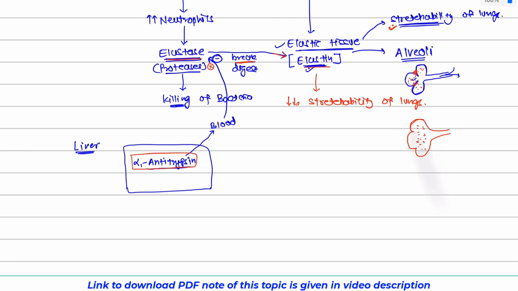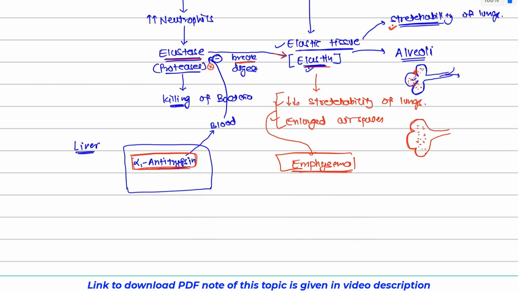The surface area through which oxygen and carbon dioxide exchange is decreased if you compare it with over here. So there are enlarged air spaces, and these two things lead to a collection of clinical features that is called emphysema. So I think now you can understand why, in case of α1-Antitrypsin deficiency, there is a development of emphysema.